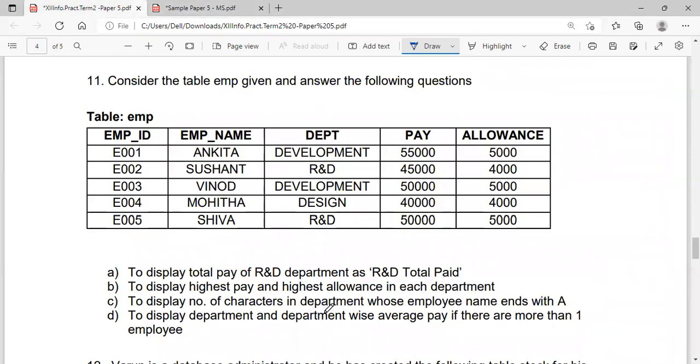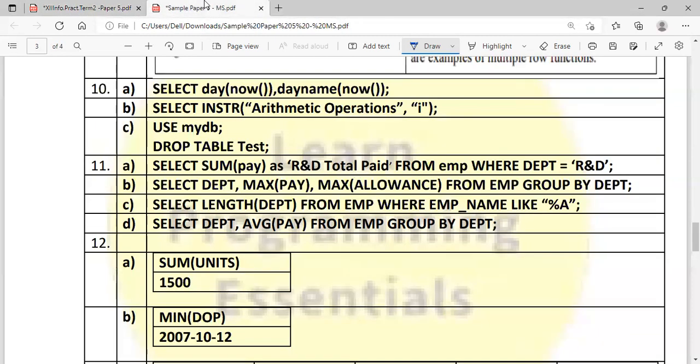To display the number of characters in department whose employee name ends with A, select length of department from EMP where EMP underscore name like percentage A. Percentage means it can start with any characters, but at the end it should be A.